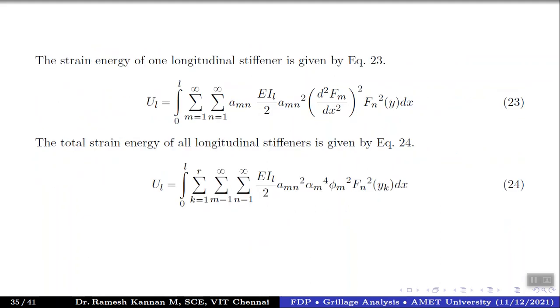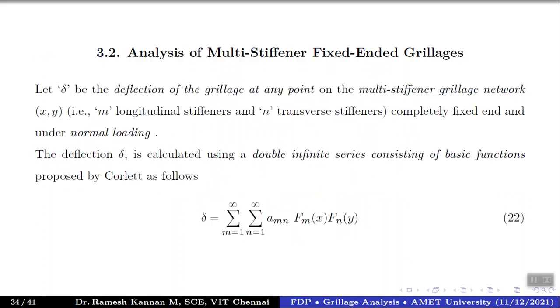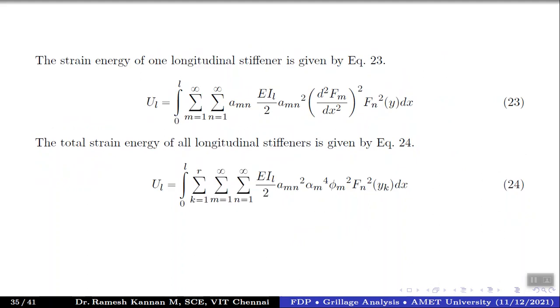So this is U longitudinal, which equals the integration from 0 to L, the summations m equals 1 to infinity, n equals 1 to infinity, of AMN, and EIL divided by 2, which is the factor we discussed early, and then AM square. Here what we do is take out the deflection parameters, but here we'll be looking into the conventional or ordinary differential equation, not the partial differential equation as in the case of a simply supported beam, and the whole square into Fn square y into dx.